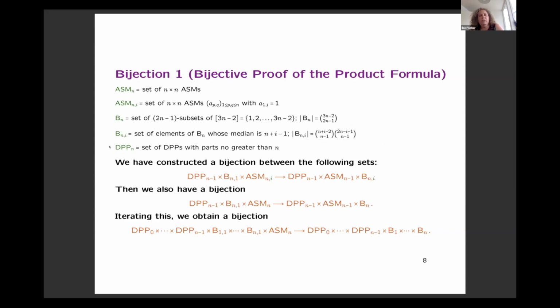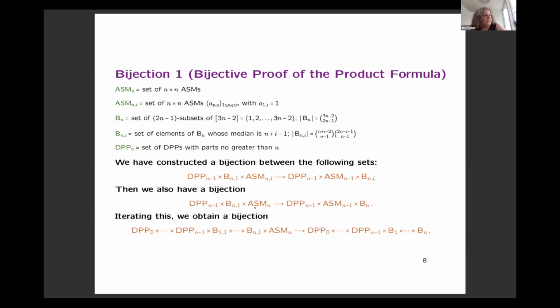And then finally, I also need descending plane partitions with parts no greater than n. And our first bijection is a bijection between these two Cartesian products. And the important thing to note is that this refinement parameter moves from ASMs to this much easier set B. And of course, if we have such a bijection, we can simply take the union over all I, and then we remove this refinement parameter, and we have this bijection here.